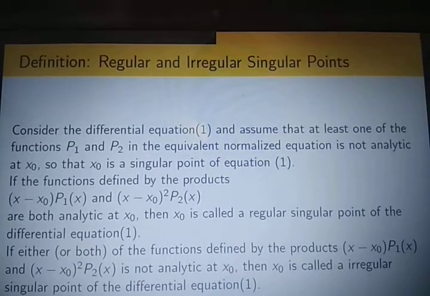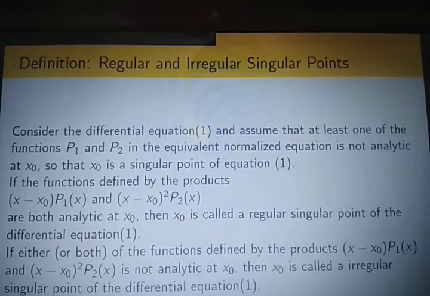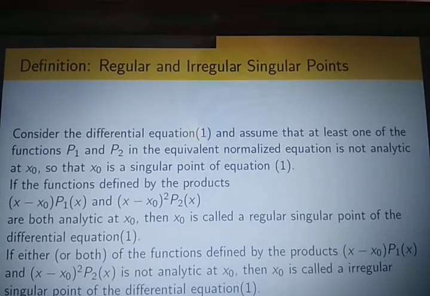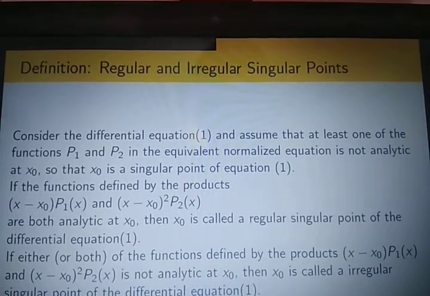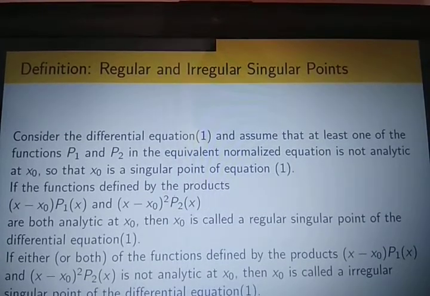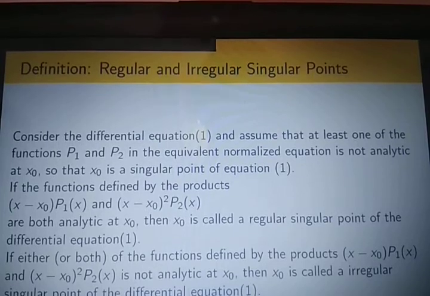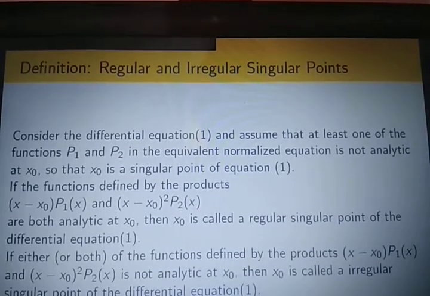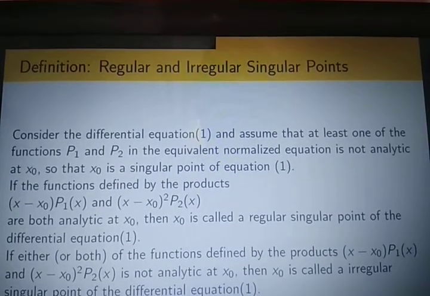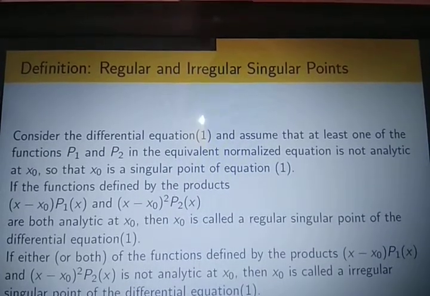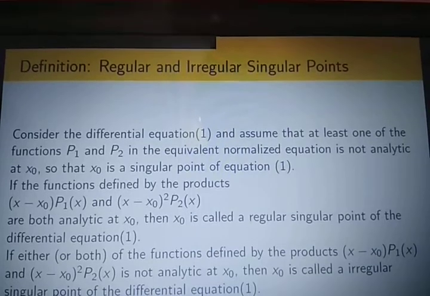So the definition of a regular singular point is that if the product functions, that is (x minus x0) into p1(x) and (x minus x0) whole squared into p2(x), in the differential equation are analytic at x0, then x0 is called the regular singular point. If either or both of the product functions defined by (x minus x0) into p1(x) and (x minus x0) squared into p2(x) is not analytic at x0, then x0 is called an irregular singular point.